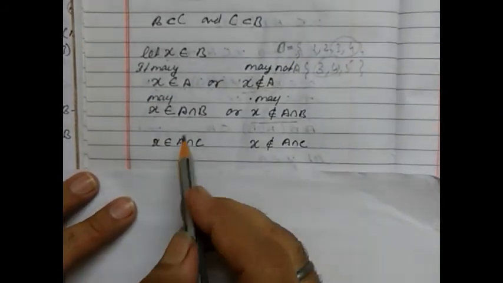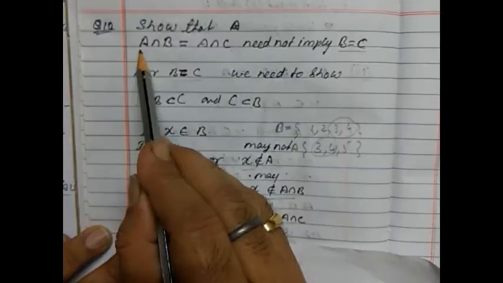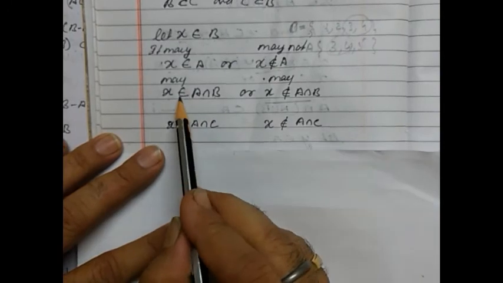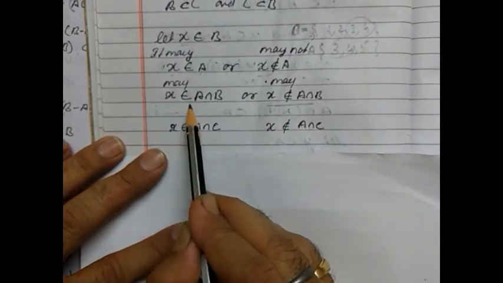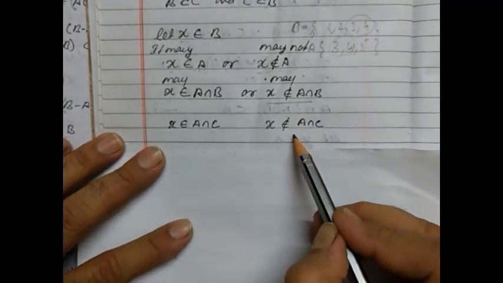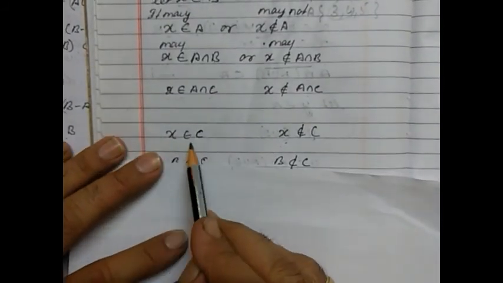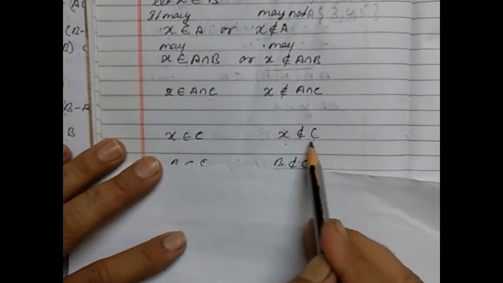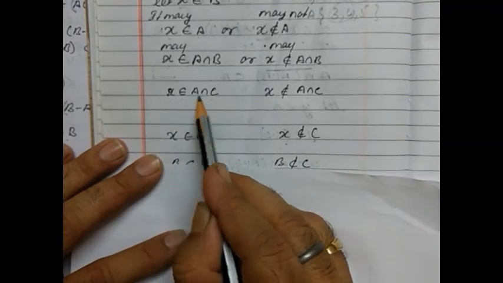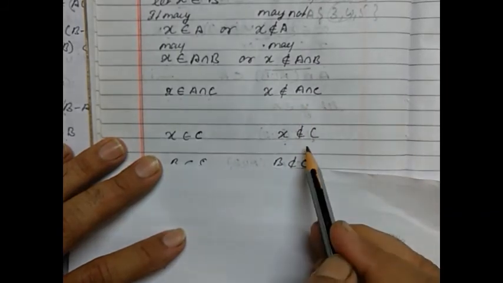Similarly, we can say that X belongs to A intersection C, as it is given here that A intersection B is equal to A intersection C. So here we are changing it. X belongs to A intersection B, so X belongs to A intersection C, or it may not belong to A intersection C. This is the condition. Are you getting it or not? If it belongs to A intersection C, it will belong to C also. If it does not belong to A intersection C, it will not belong to C.